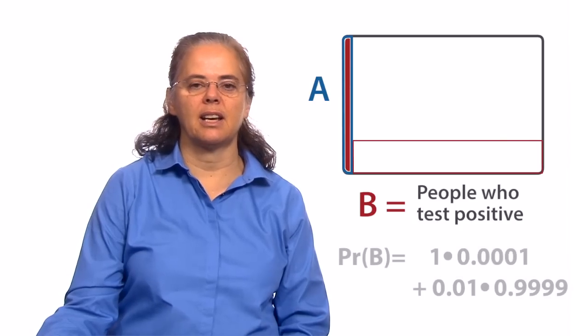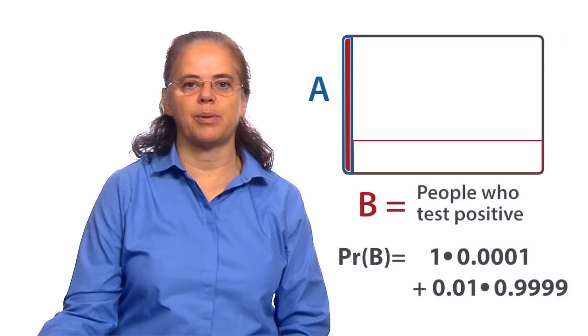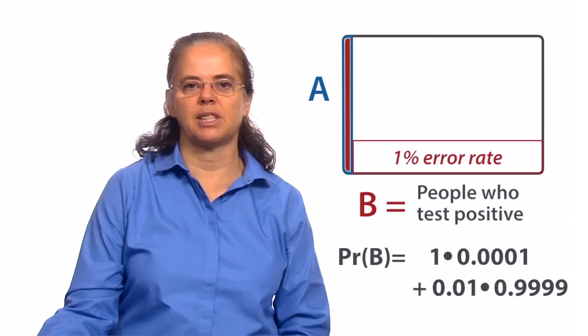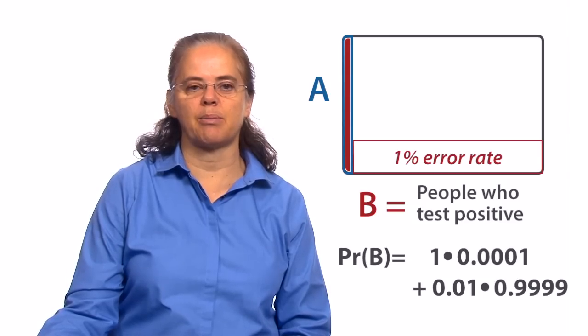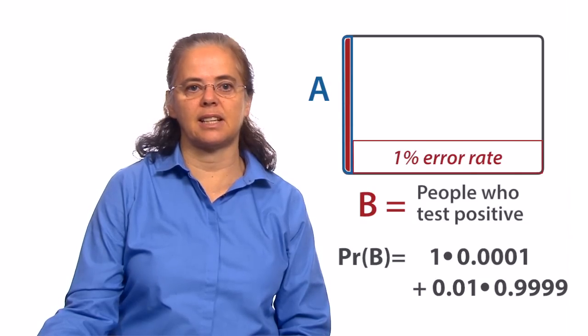So pictorially, if I look at all the people who tested positive, a large chunk of that population, in fact the overwhelming majority of that population, are the people who don't have the condition, but the test made a mistake. And only a very small segment of the population is ones that actually had the condition. Of course, the test did tell us something.